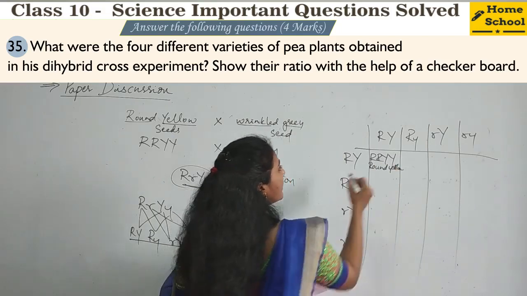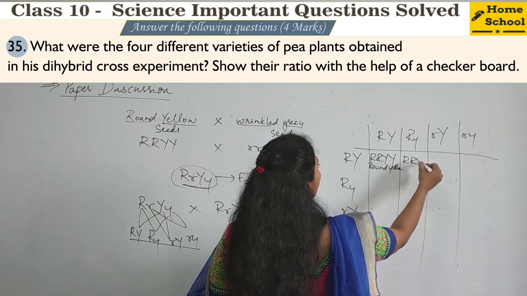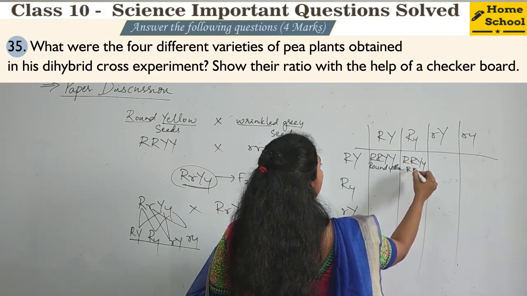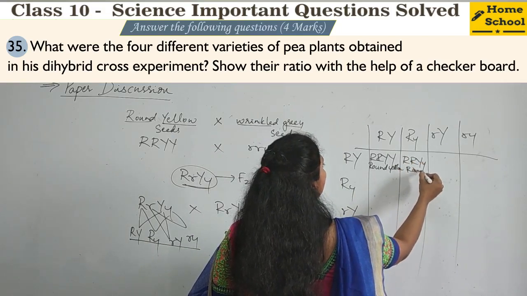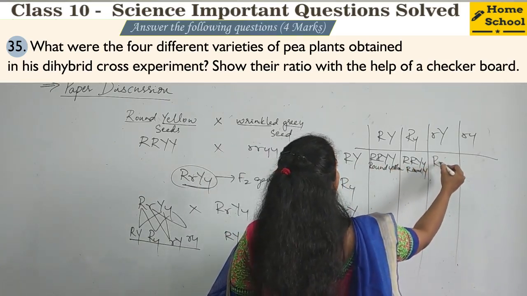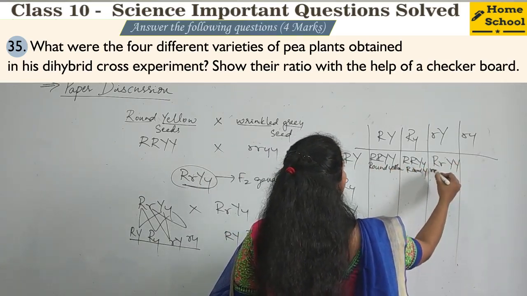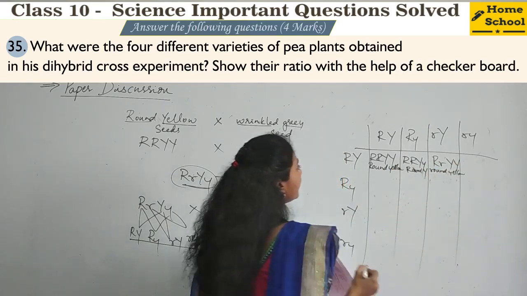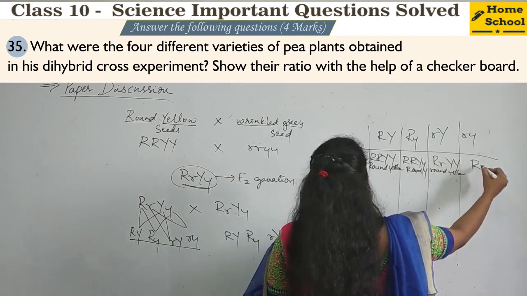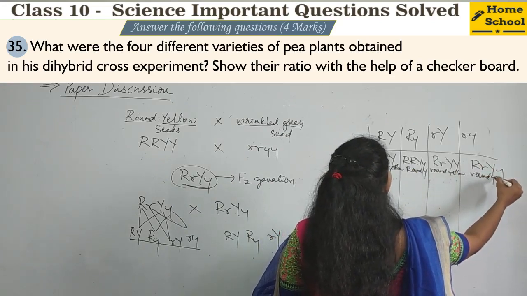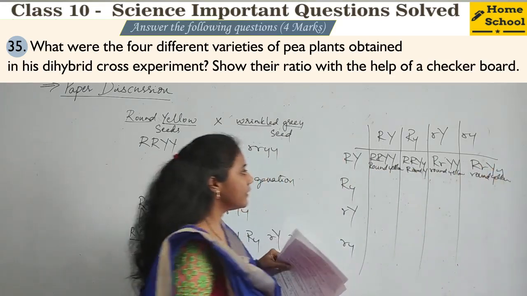Yes or no? Now capital R, capital Y, small y. So this is also round yellow category, right? And then capital R, small r, capital Y. This is also round yellow category, right? And next one, capital R, small r, capital Y, small y. This is also round yellow category, right?